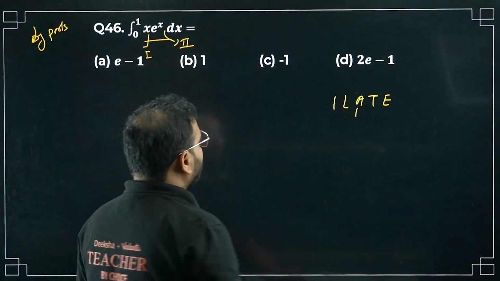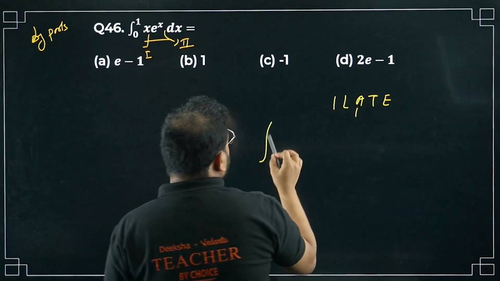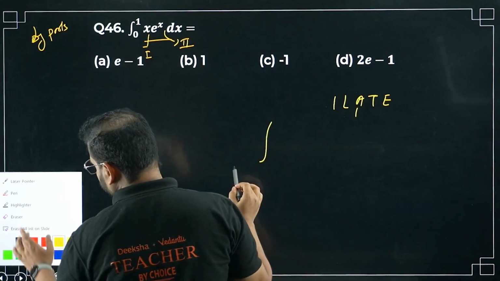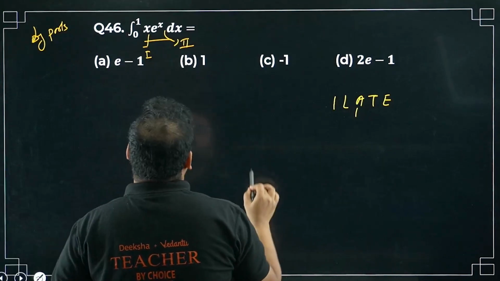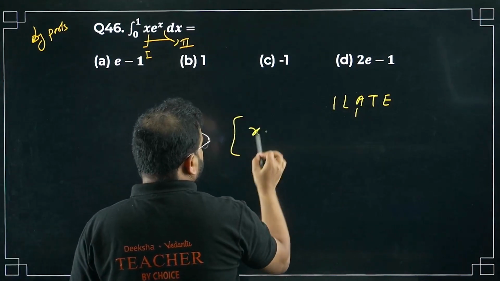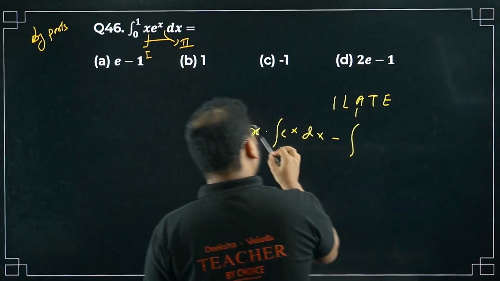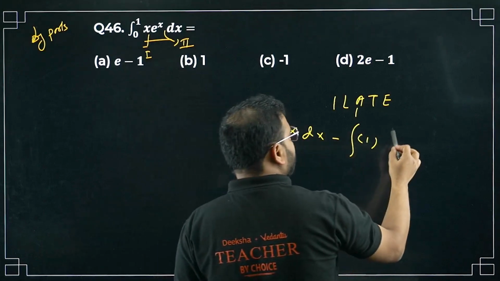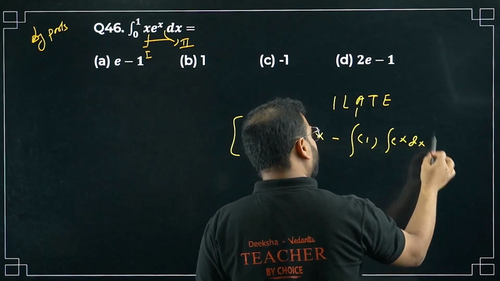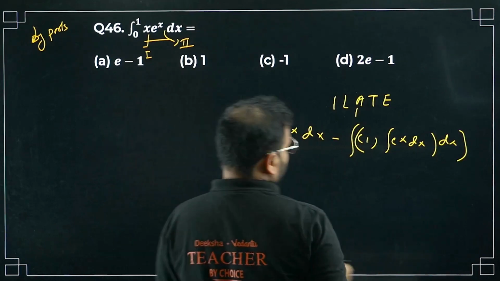Okay, so what are you going to do? Keep the integration like this. I'll put a bracket over here using the limit at the end. So x will be kept as it is, integration of e power x dx will be there, minus sign. Differentiate the first function, x, becomes 1. Again integrate e power x dx. One more integration is there, with dx from where to where? From 0 to 1. We'll do it later.